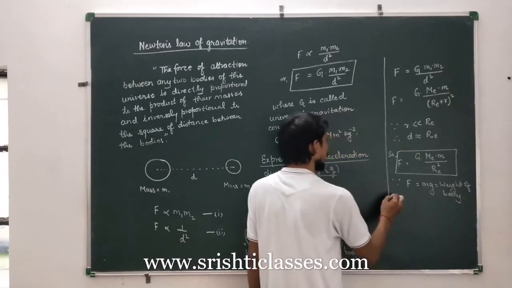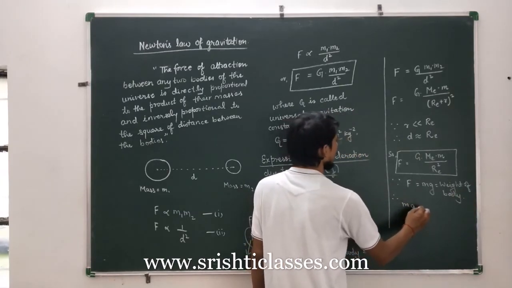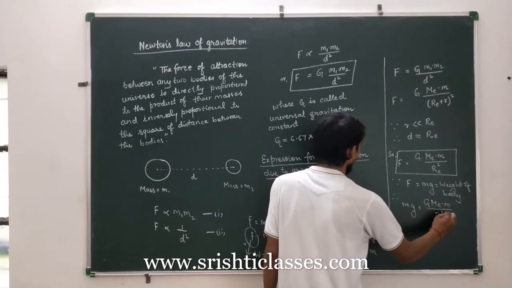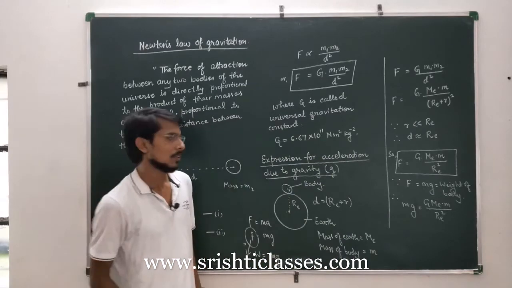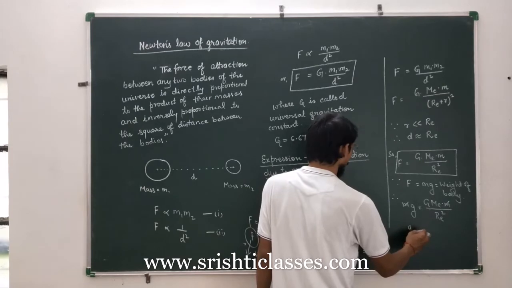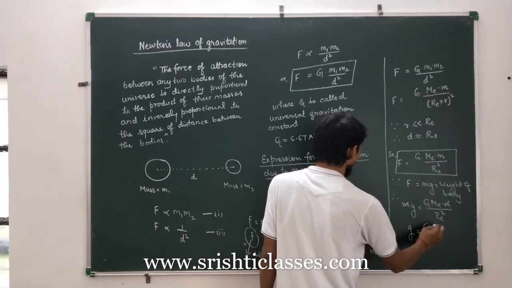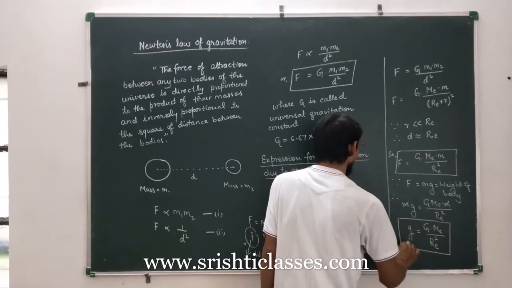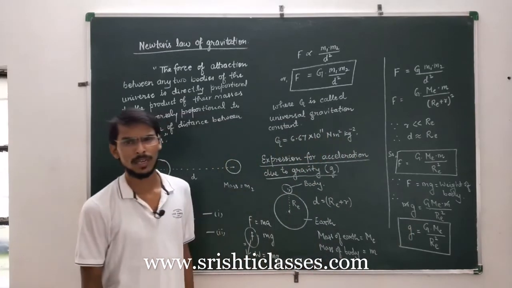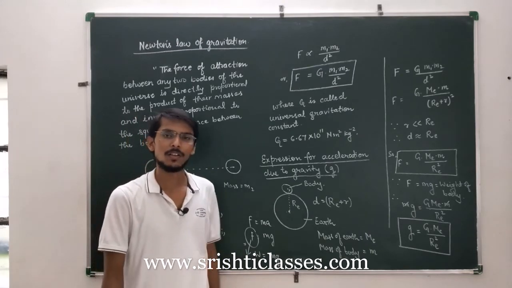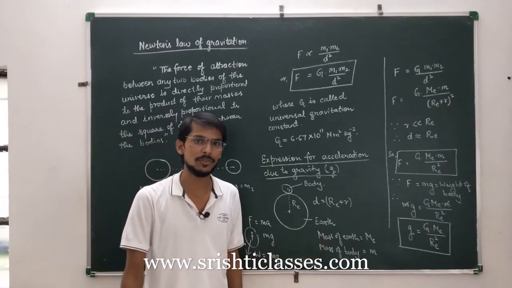So we can write therefore m into g is equal to G Me into m upon Re square. Here m is the mass of the body, so it will cancel out and we will get the expression for g, that is acceleration due to gravity, is equal to capital G into Me, that is the mass of Earth, by the radius of Earth square. So this is the expression for acceleration due to gravity.